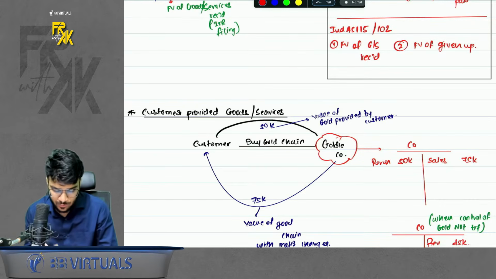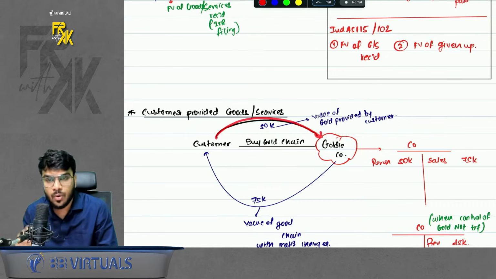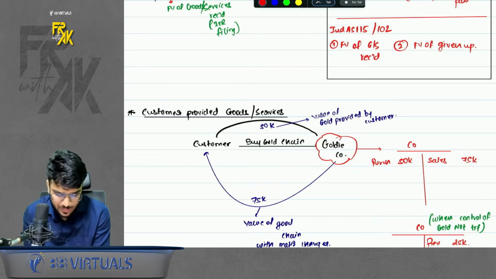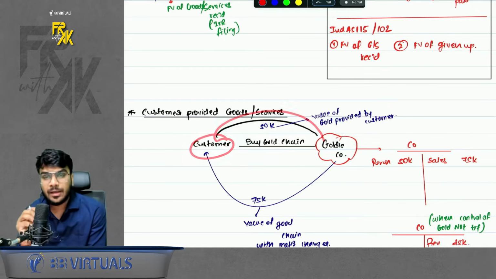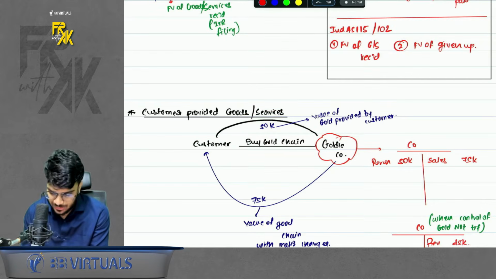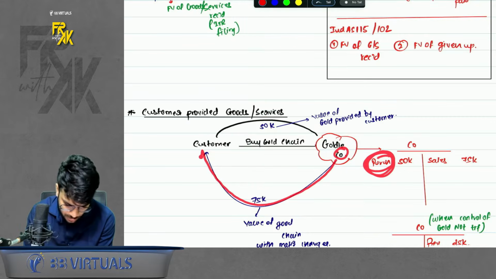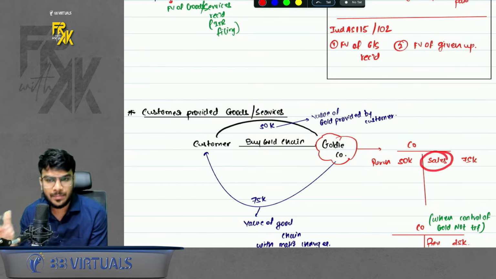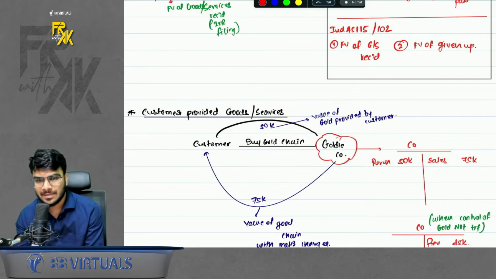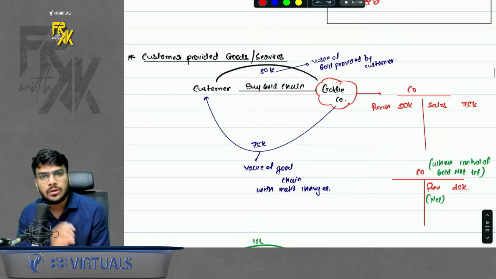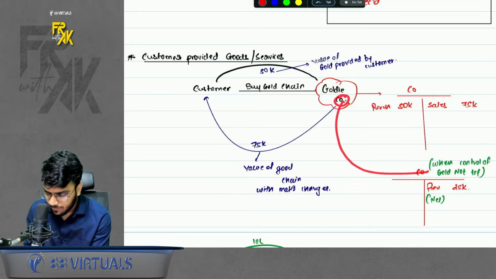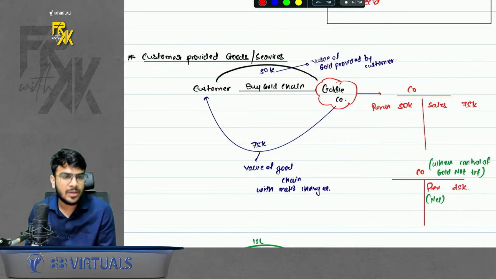So the standard says you need to identify when the customer transfers the gold to that company, whether the control of gold is getting transferred. If the customer is transferring gold and the control is also getting transferred, then this company will book the purchase of gold first, and then whatever it delivers to the customer by converting that gold into a gold chain, it will book the sales separately. So book the purchase separately, book the sales separately. But if you conclude that the gold control was not getting transferred, then this company will book the revenue only for the making charges. It will differ on a case to case basis.